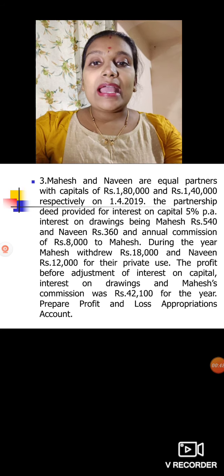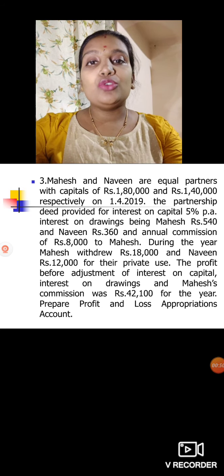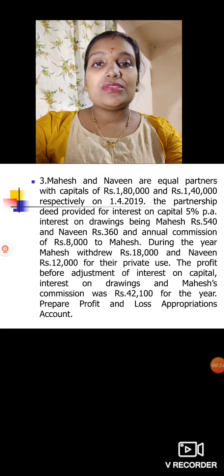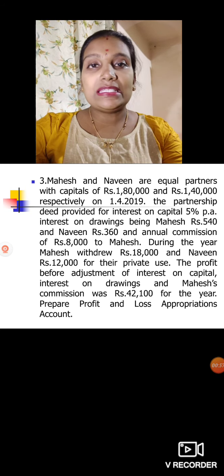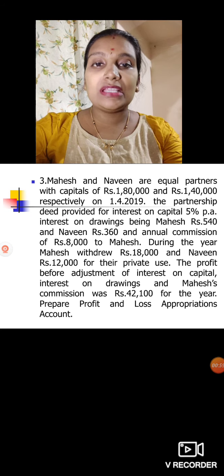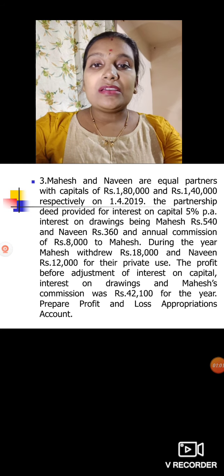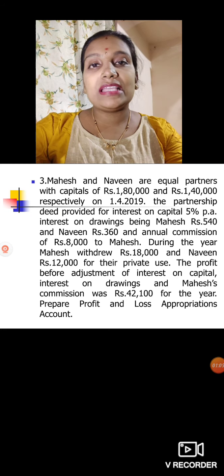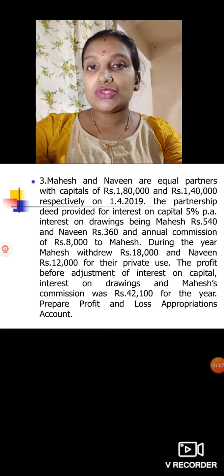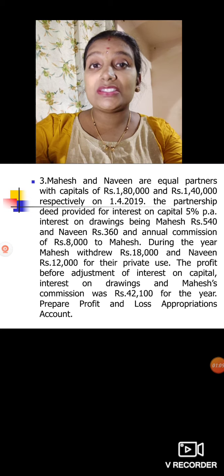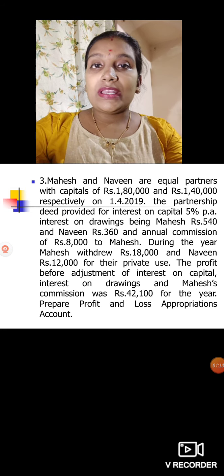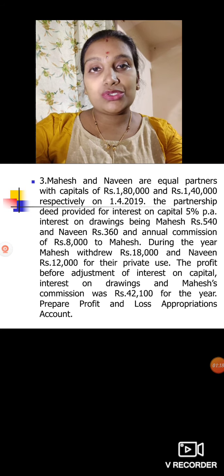Then there is an annual commission of rupees 8,000 to Mahesh. So what are we paying to Mahesh? Rupees 8,000 annual commission. Once in a year we are going to pay him 8,000 commission. During the year Mahesh withdrew rupees 18,000 and Naveen 12,000. They have given only the drawings, no need to consider this, because we won't record capital as well as drawings in the profit and loss appropriation account. What we will record are interest on capital and interest on drawings.